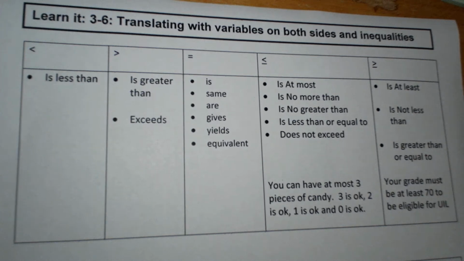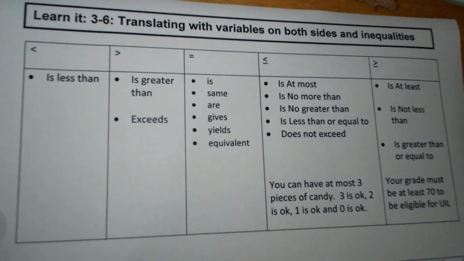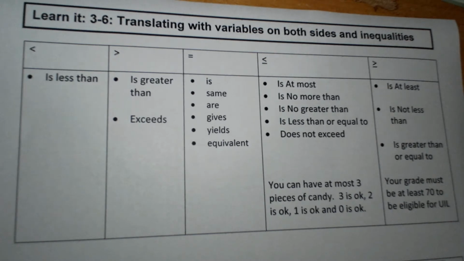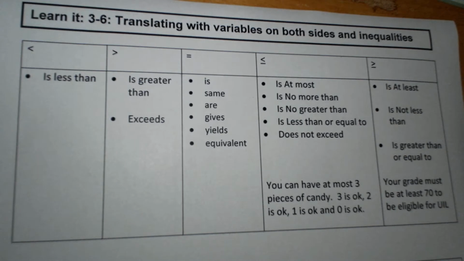This is 3-6, translating with variables on both sides and inequalities. You're going to transition into being able to translate, and sometimes the equations will be equalities and sometimes they'll be inequalities. So you're going to have to look at certain words.